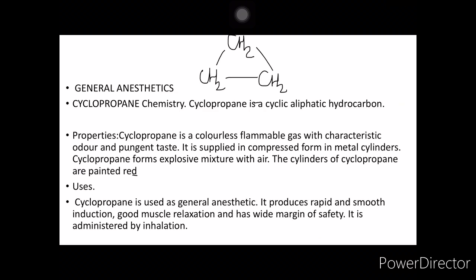We'll talk about general anesthetics. Let us first discuss cyclopropane. Cyclopropane is a cyclic aliphatic hydrocarbon. Properties: it is a colorless, flammable gas with a characteristic odor and pungent taste. It is supplied in the compressed form in metal cylinders. Cyclopropane forms explosive mixture with air. The cylinders of cyclopropane are painted red.